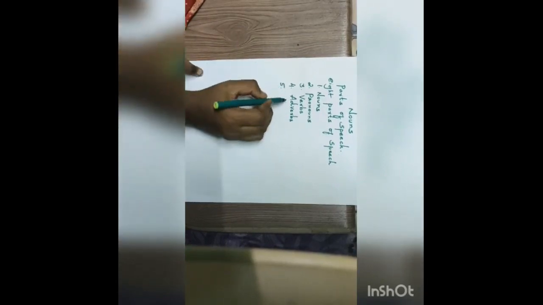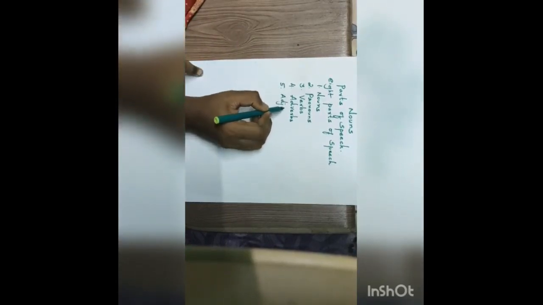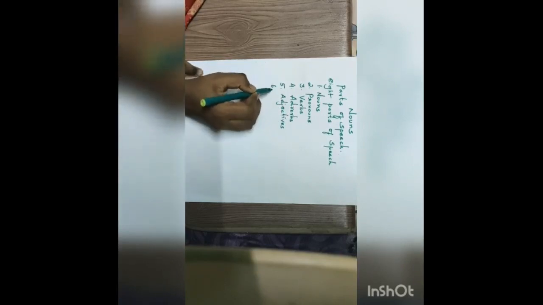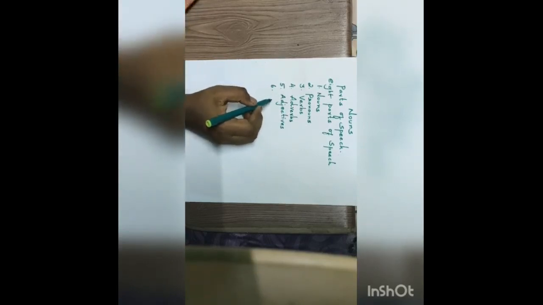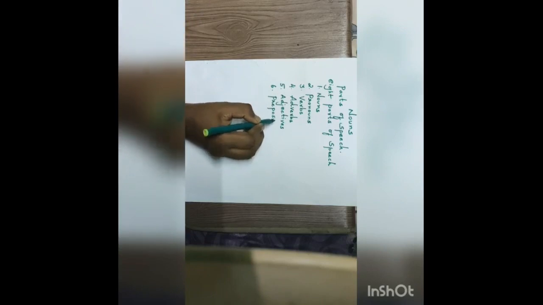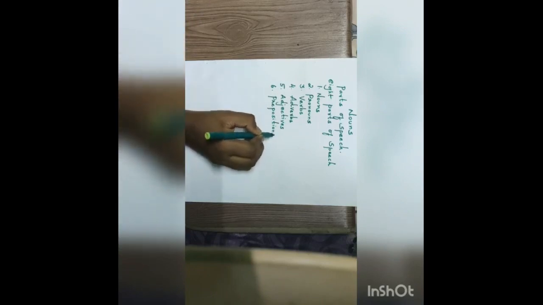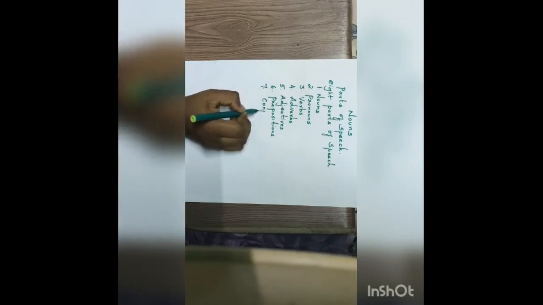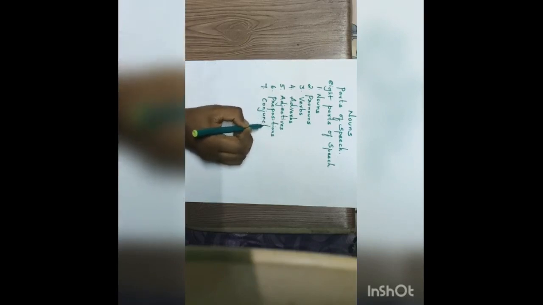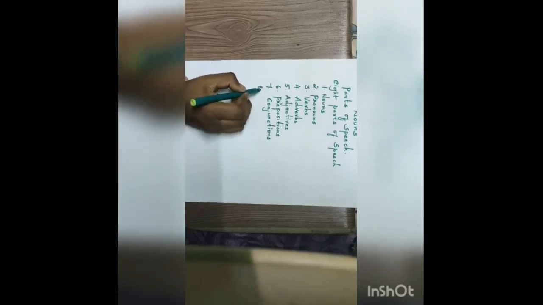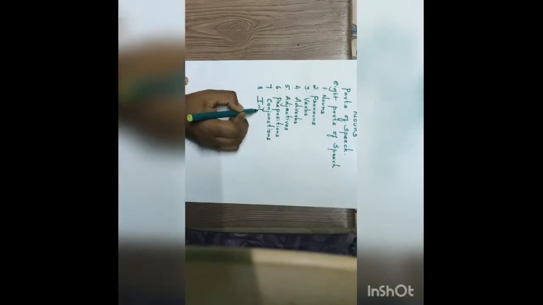Fifth one, adjectives. Sixth one, prepositions. Seventh one, conjunctions. Eighth one, interjections.